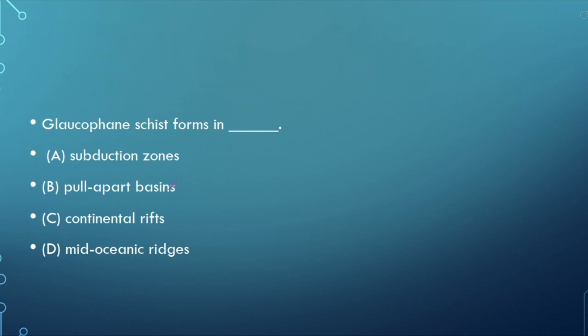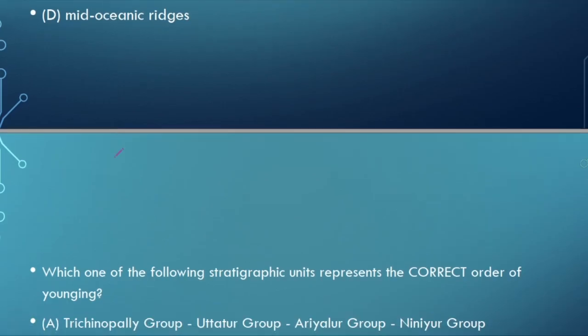So if we see this condition in the options, a subduction zone is the perfect choice, right? It's a high pressure region where two plates are subducted, and at the same time it's a low temperature region. This glaucophane schist is basically blue in color. That's why it's called blue schist, due to the presence of lawsonite and glaucophane minerals. Okay, so the right answer is A.